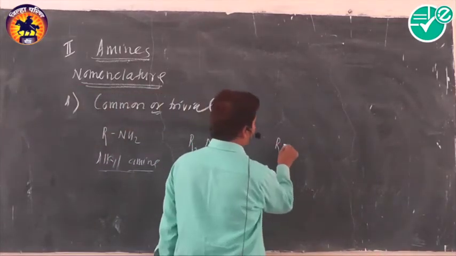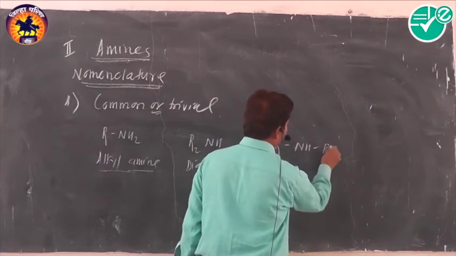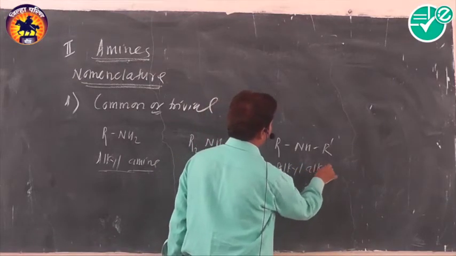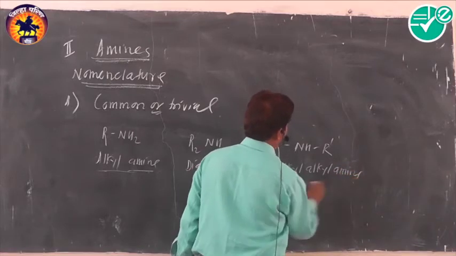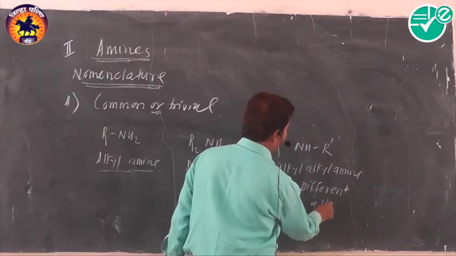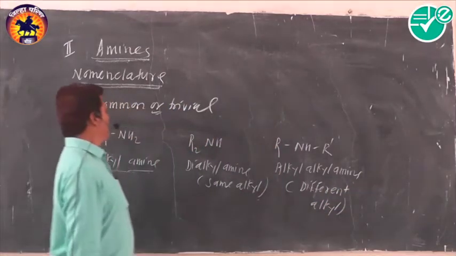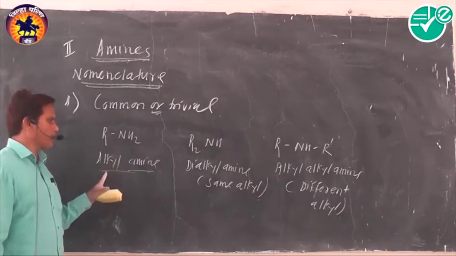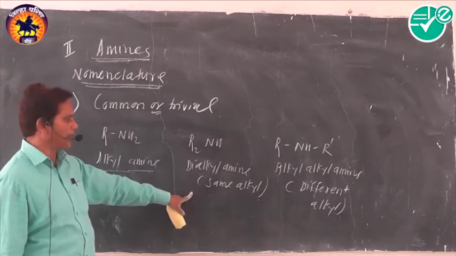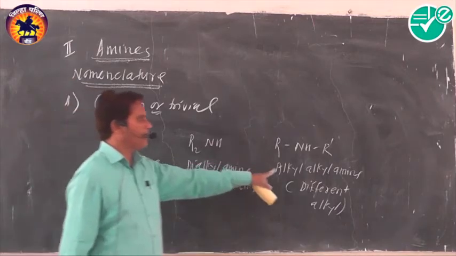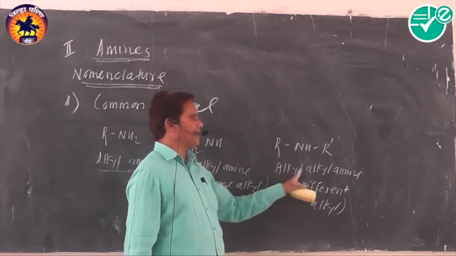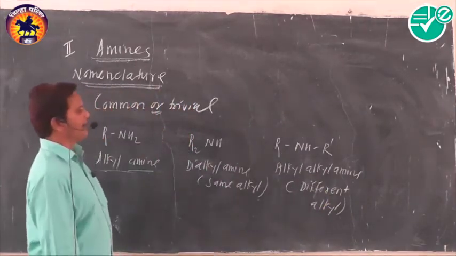When different alkyl groups are present, they are called alkyl amine. In this case, one of the hydrogen atoms is replaced by an alkyl group, that's why we call it alkyl amine. When two hydrogen atoms are replaced by the same alkyl group, they are called dialkyl amine. When one alkyl group is different from the remaining one, it is called alkyl amine.